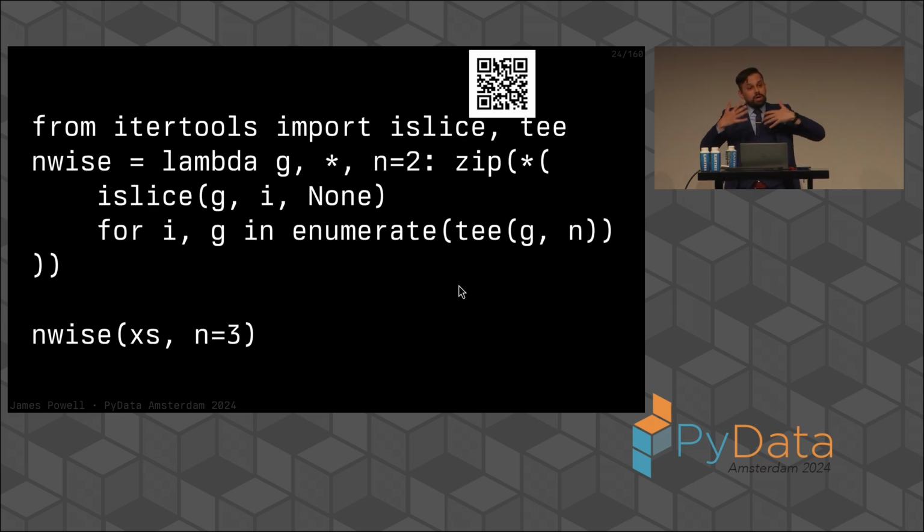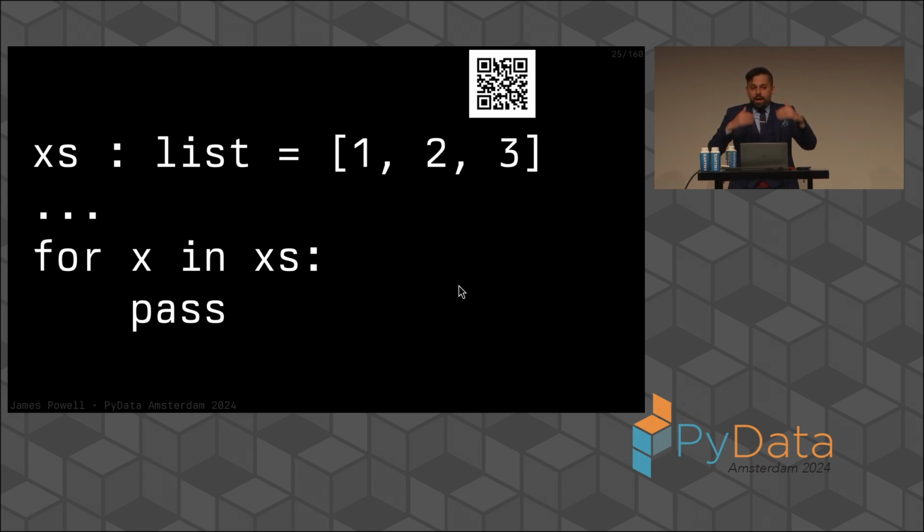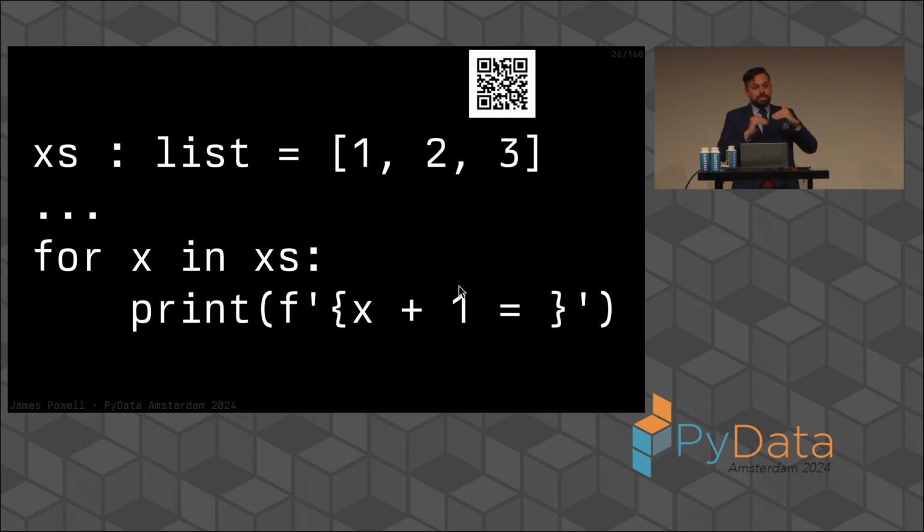Even if we were to look at some code like this, very simple code that just looks at windows of overlapping size of 3. Here, this is just a generalization of itertools.pairwise. We'd say, OK, that makes sense. We want to do, say, some sort of rolling average of this data, looking at overlapping windows of 3 values. If we think about how the list is used, we define it at some point, we use it at some point, and not only do we use it at some point, we basically loop over each element and do the same thing to each element.